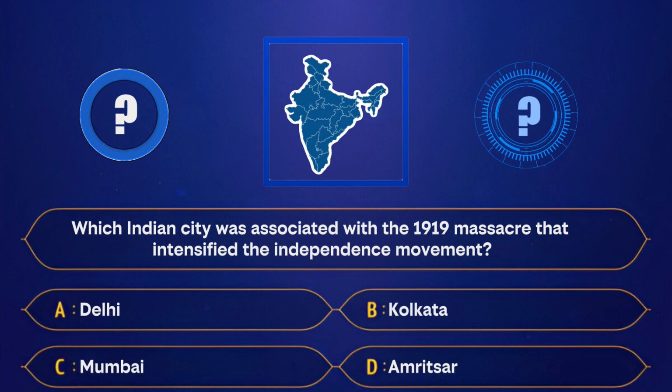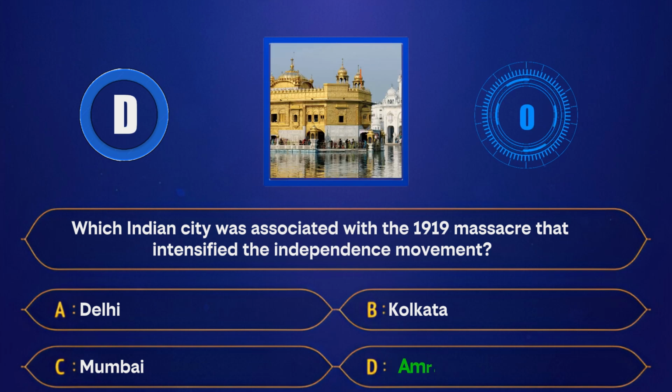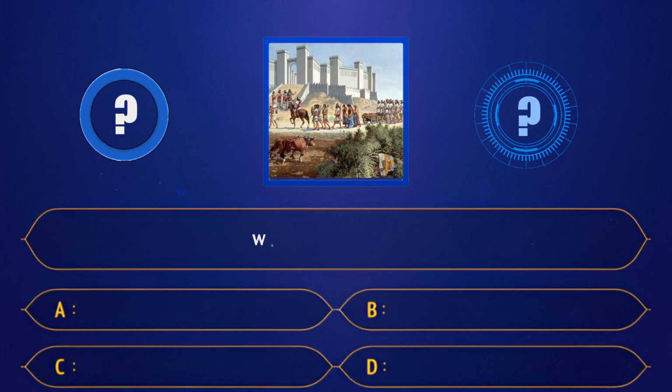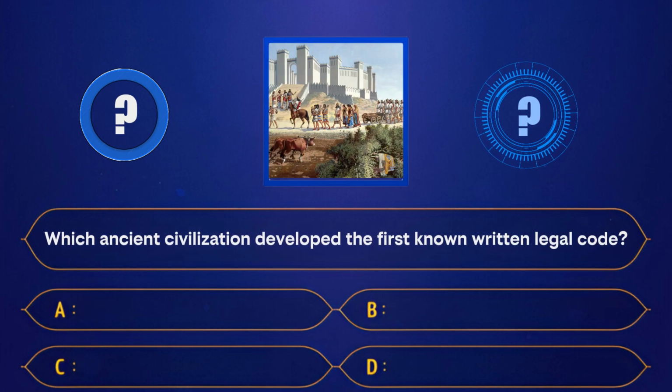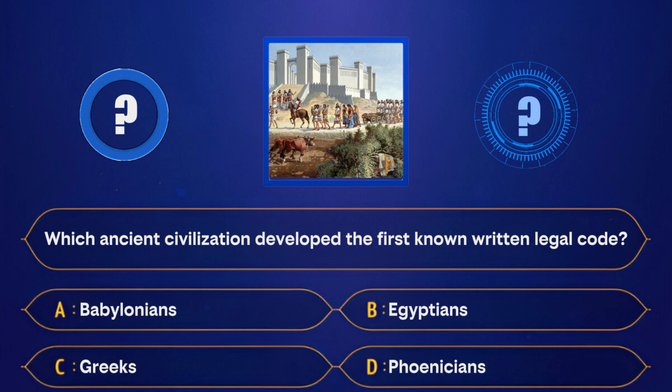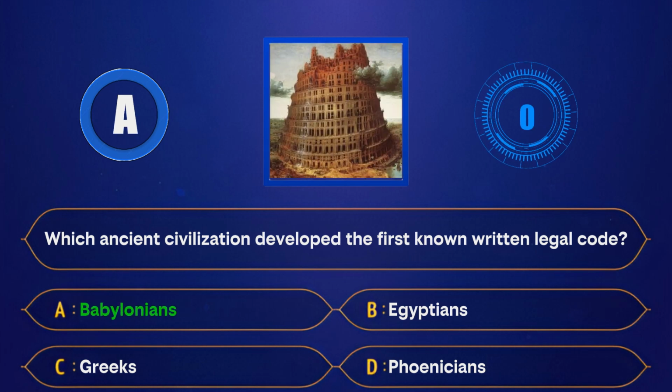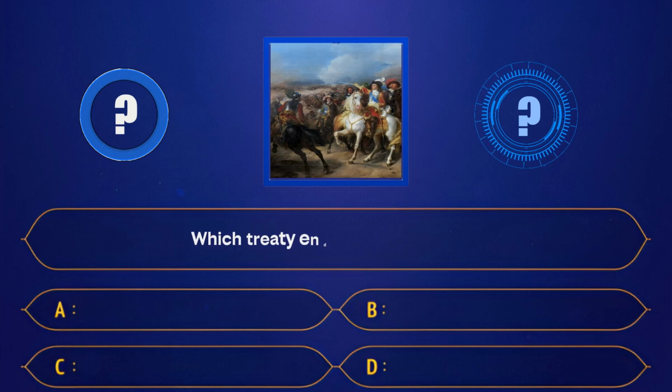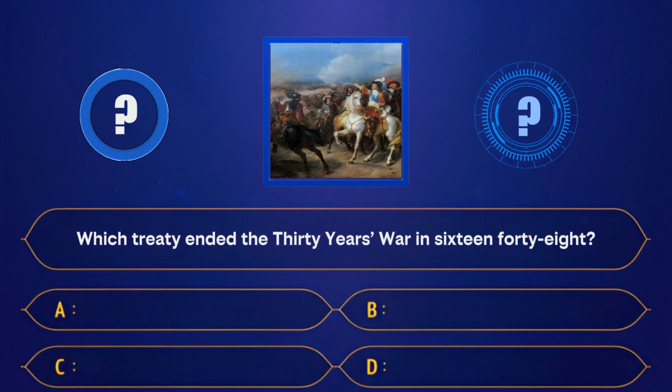A. Delhi. B. Kolkata. C. Mumbai. D. Amritsar. Correct answer, Amritsar. Which ancient civilization developed the first known written legal code? A. Babylonians. B. Egyptians. C. Greeks. D. Phoenicians. Correct answer, Babylonians. Which treaty ended the 30 Years' War in 1648?